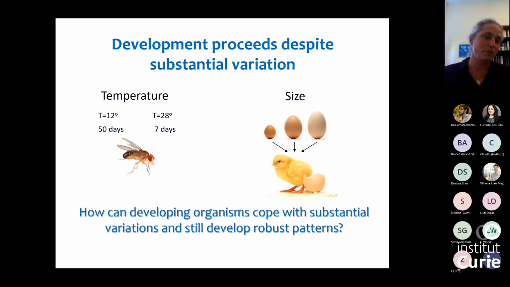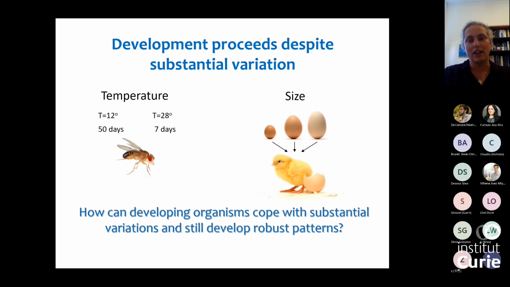One is temperature. So temperature will influence all the underlying processes involved in morphogenesis. Yet when you look at, for example, a fly develop, it can develop over a spectrum of temperature. And temperature obviously matters because the time it takes to develop will vary over 7-fold when you change the temperature from 12 degrees to 28 degrees. Yet you will end up with a fly with the same pattern.